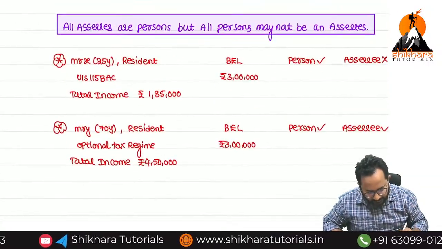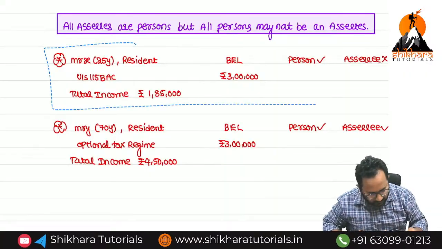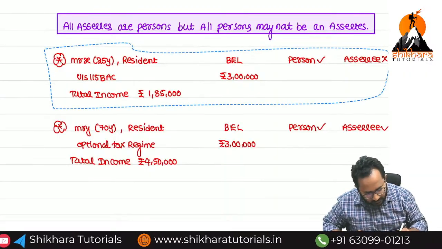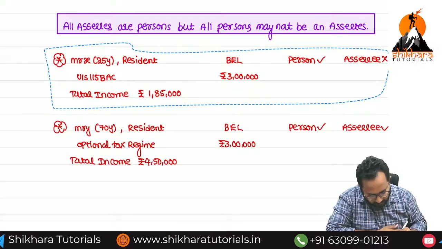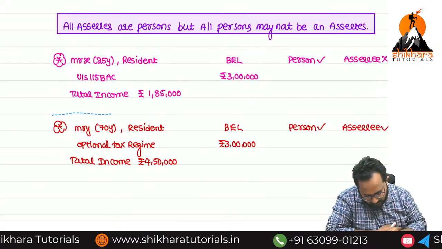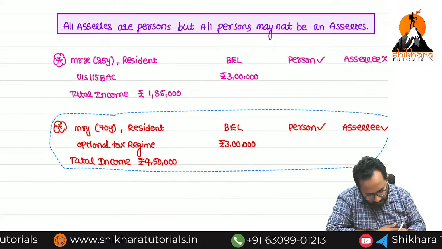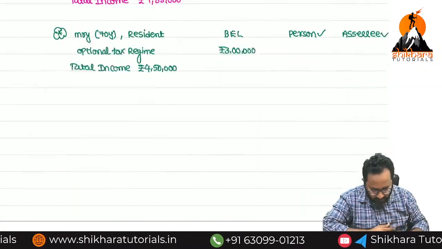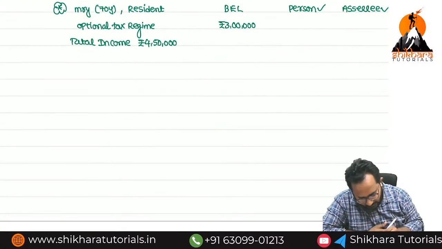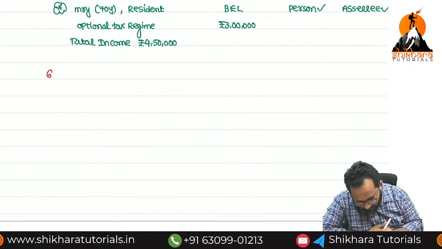Shall we write? Okay, I will change these two colors. Which color do you want? One is pink. Green, that's enough. What is the next one? Sixth one. Tax rates.